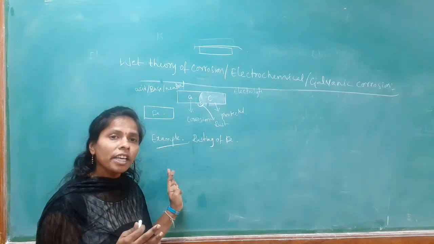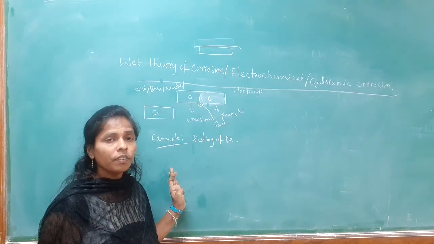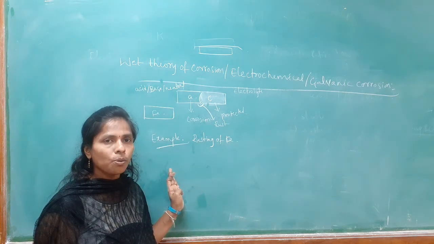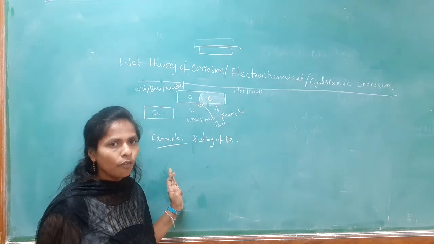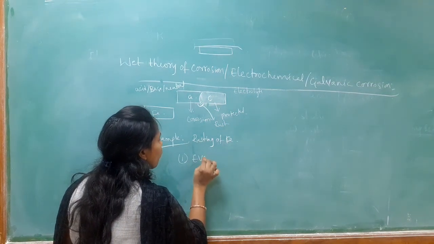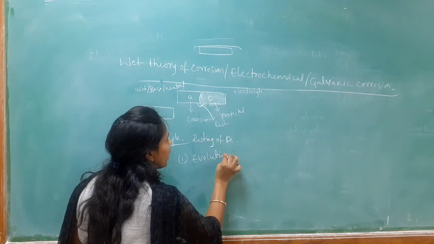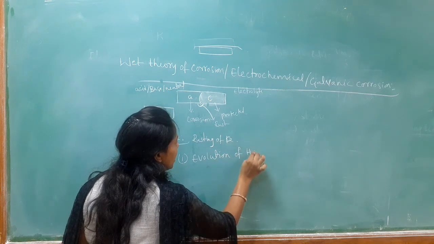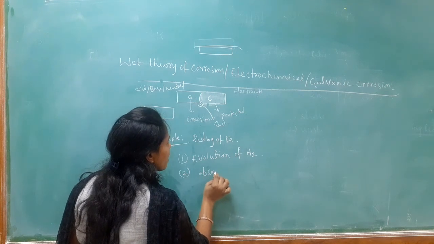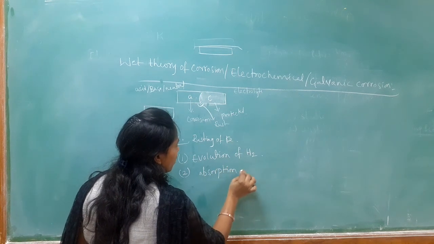Based on the electrolytic solution, there are two types of mechanism. One is evolution of hydrogen and the other is absorption of oxygen. On which basis? Based on the nature of the electrolyte, whether it is acid, base or the neutral solution.